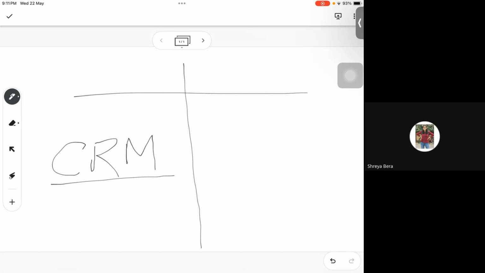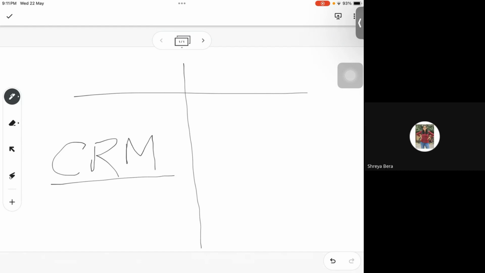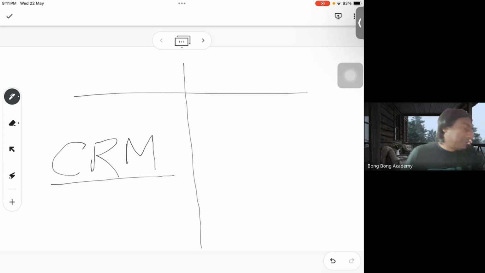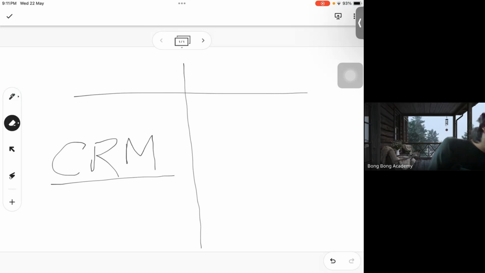Yes, sir. What do you think CRM is? CRM is a management system where organizations help to meet the demands and wants of the customers. What is the full form of CRM? Customer relationship management. Great.